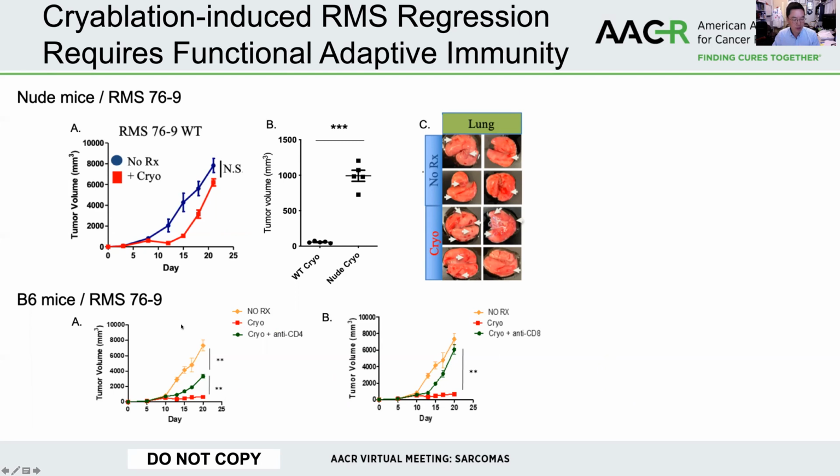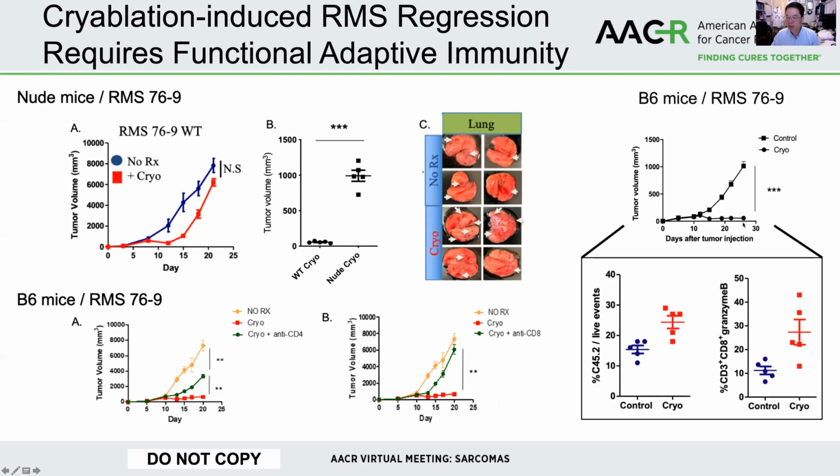Similarly, in B6 mouse where the tumors respond, if we were to deplete CD4 or CD8 T cells, this led to the relapse of tumors very rapidly. Similarly, in mouse undergoing cryoablation, we also see enhancement of T cell accumulation in the cryoablated tumor bed, as well as their function.